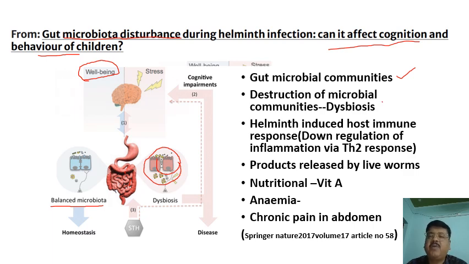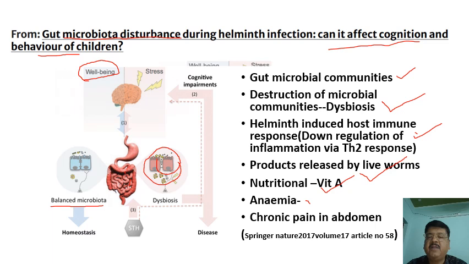Destruction of microbial communities leads to dysbiosis, and the presence of helminths in the gut environment also leads to down regulation of the Th2 immune response. The host induced immune response is modified. Then there are products released by live worms. Nutritional deficiency is also accompanied, like vitamin A deficiency.